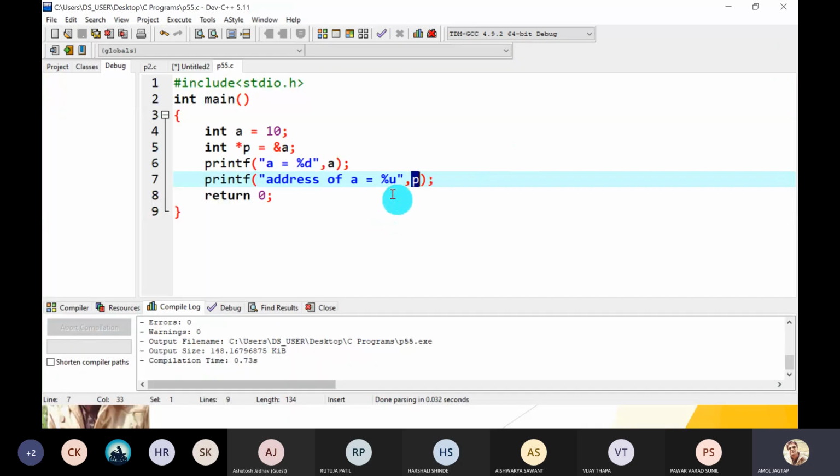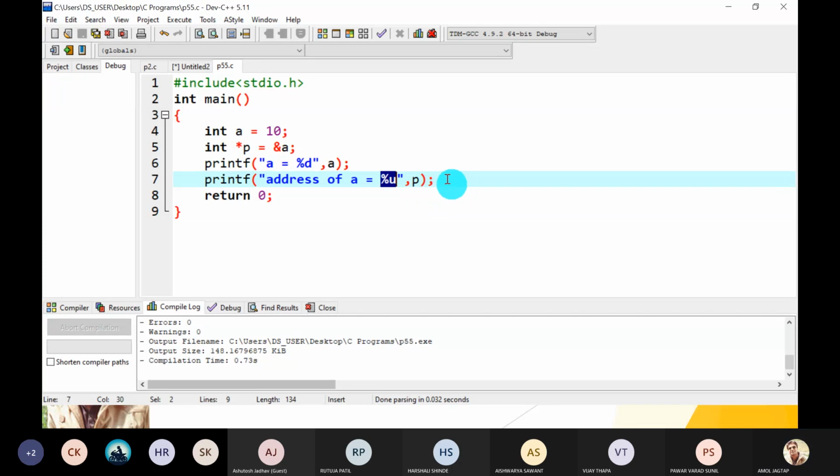Okay. So %u is used for displaying the address in the unsigned decimal format, because memory addresses are always unsigned. Addresses are never signed, meaning no minus or plus like this.